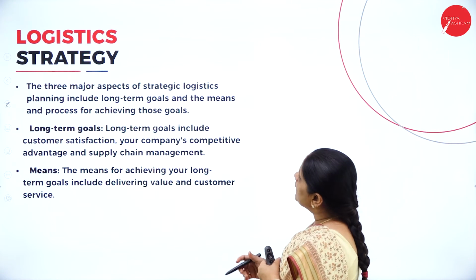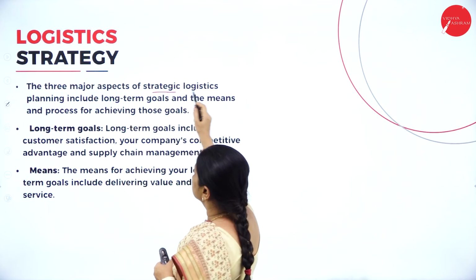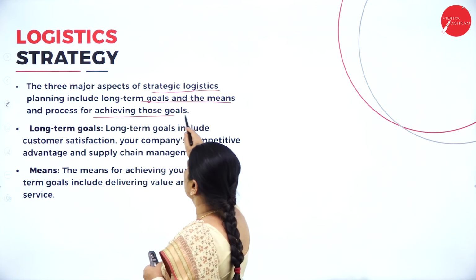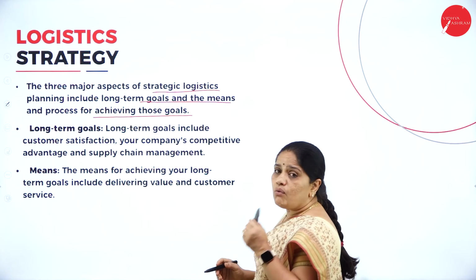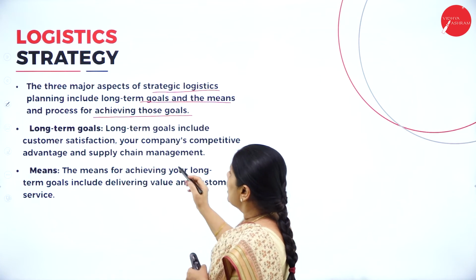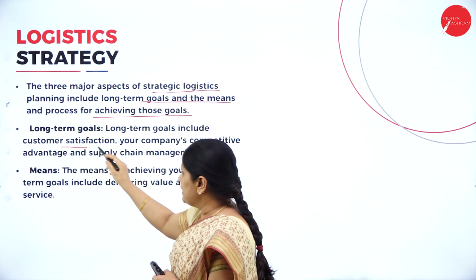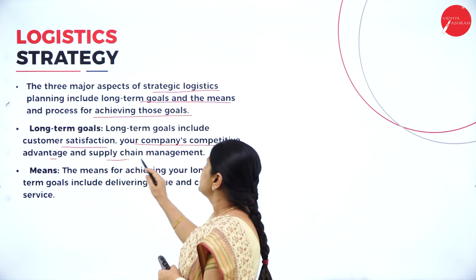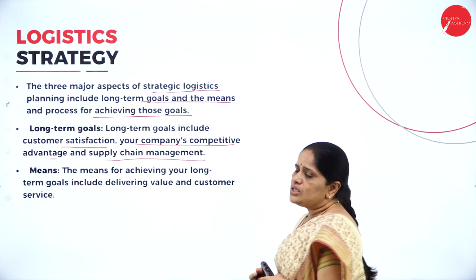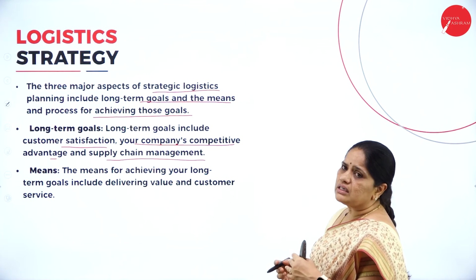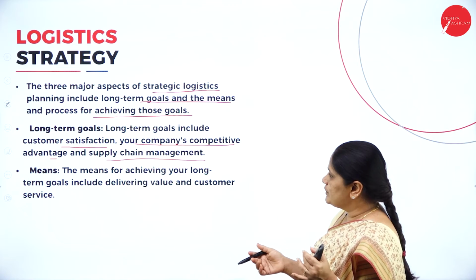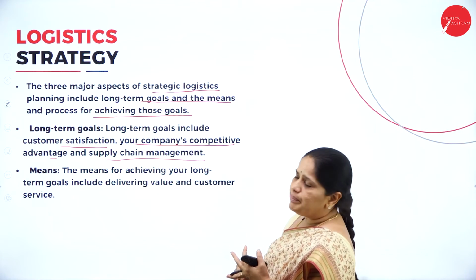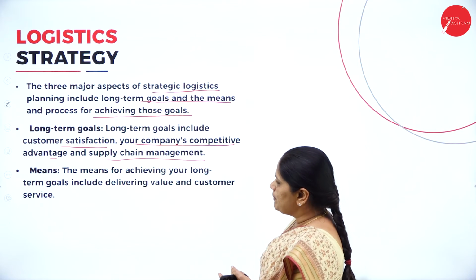Then the three main aspects of logistic strategic planning include long-term goals and the means and process for achieving those goals. Now, what are the long-term goals? Long-term goals include customer satisfaction, the company's competitive advantage, and supply chain management. So, the long-term goal will comprise customer satisfaction, the company's competitive advantage, and the supply chain